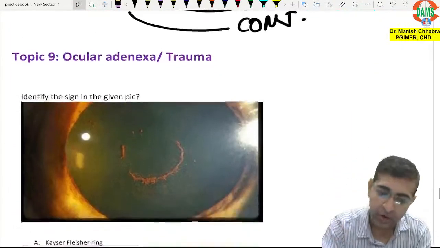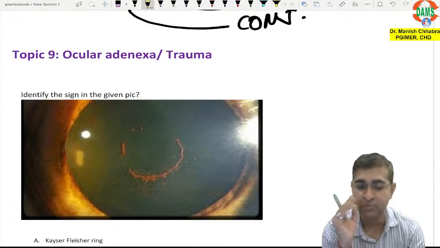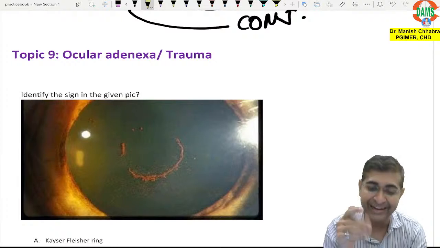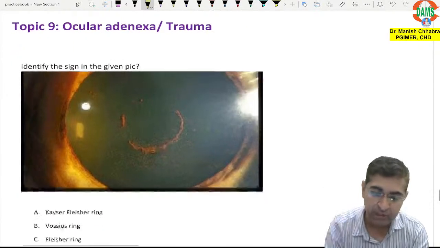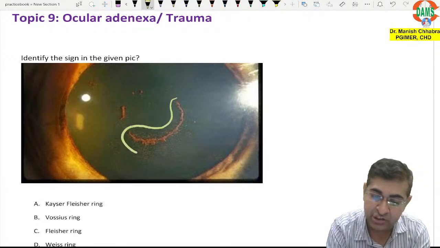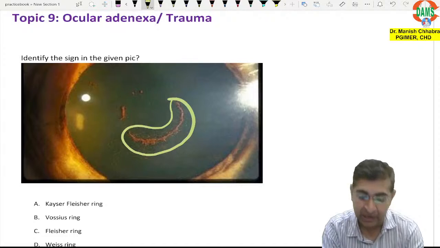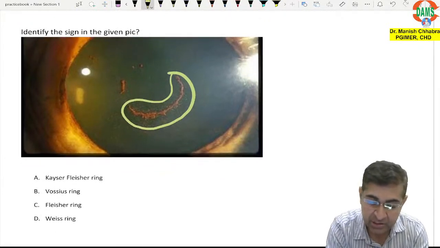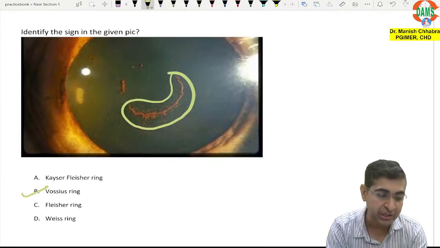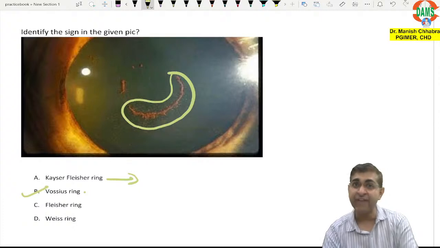Now identify the sign given in the picture. This is topic 9, which includes ocular adnexal trauma. What is this? Don't say pseudoexfoliation. It is pigment dispersion on the anterior lens capsule in the form of a ring. So which ring? This is your Vossius ring. And how will you differentiate it from the KF ring?